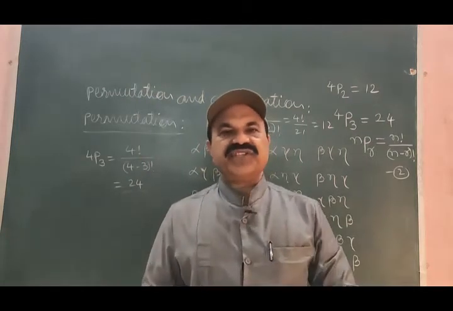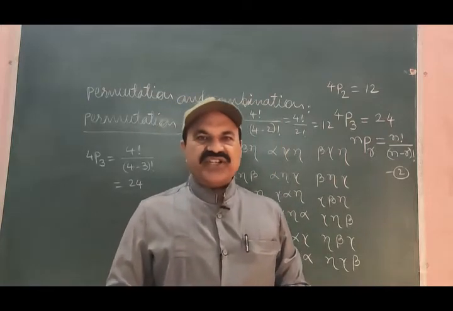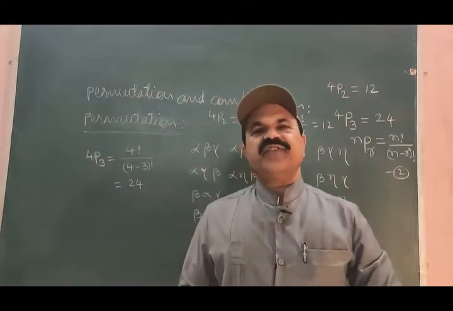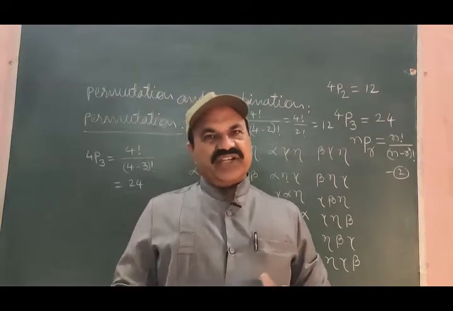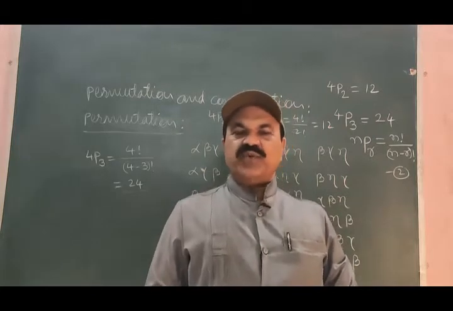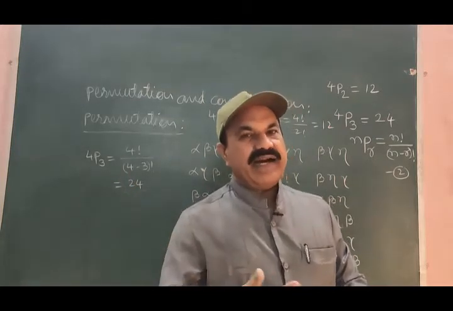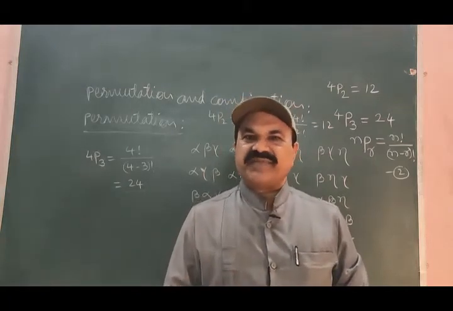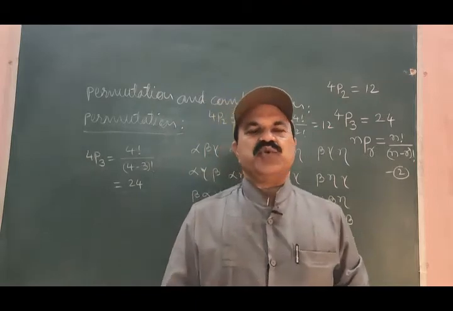Next part of this is combination. As I told you, combination is entirely different from permutation. In combination, again we consider distinct objects. From these distinct objects, you may be allowed to take 2 at a time and arrange them in different arrangements, 3 at a time, arrange them in different arrangements, and so on.